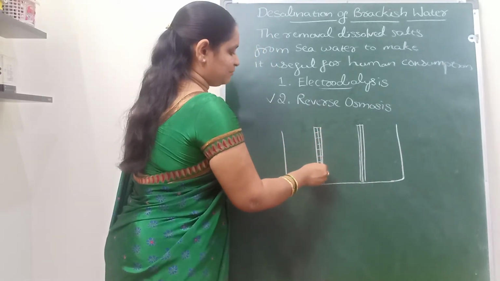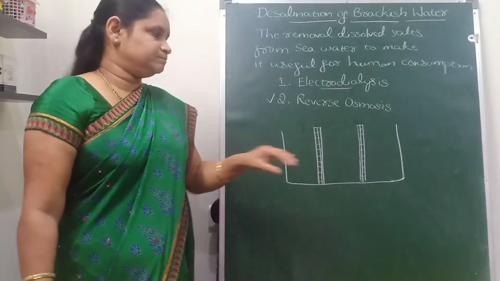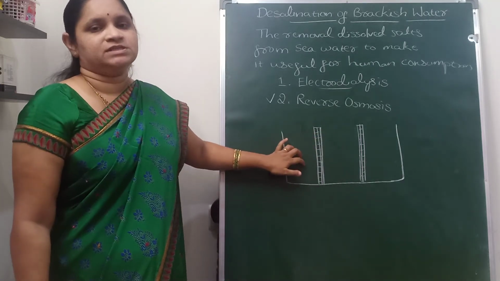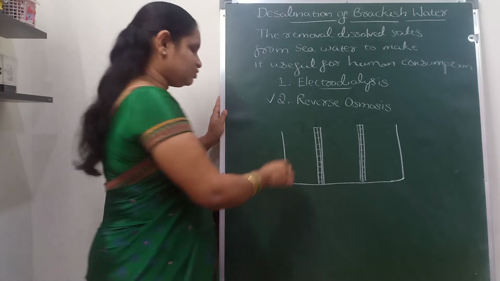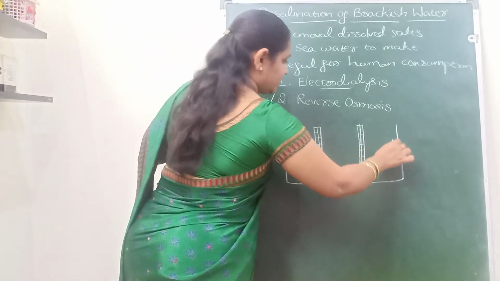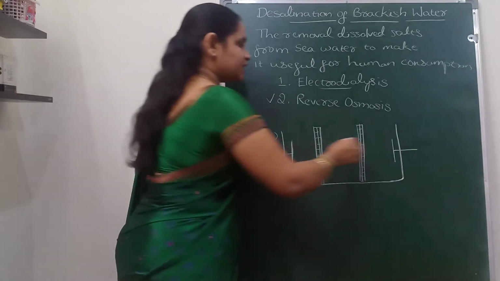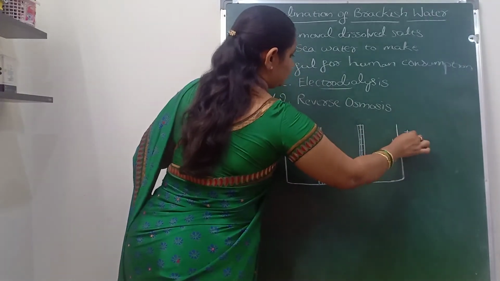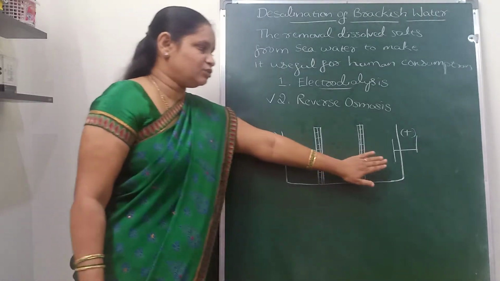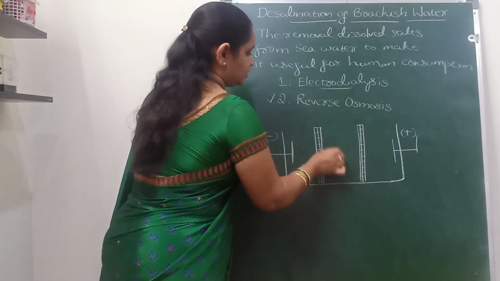These membranes allow the flow of only ions through them, whereas solute particles cannot pass through. A cathode is placed in one compartment and an anode, connected to the positive pole of the battery, in another, and electricity is passed through the water. All three compartments are filled with water.